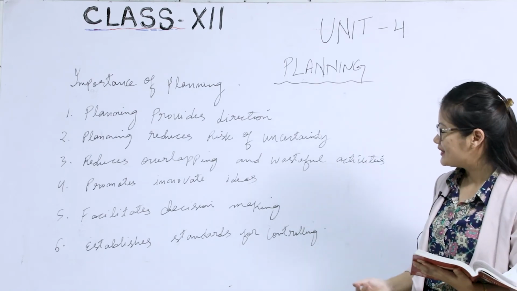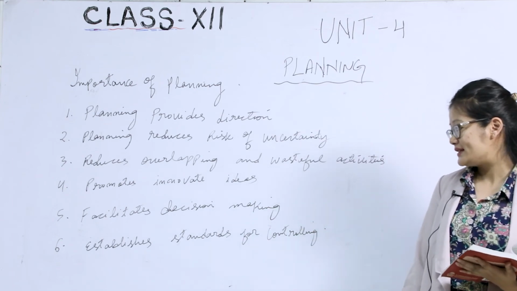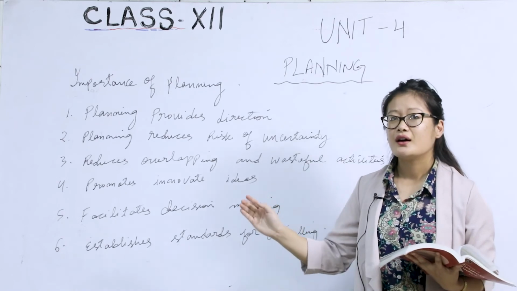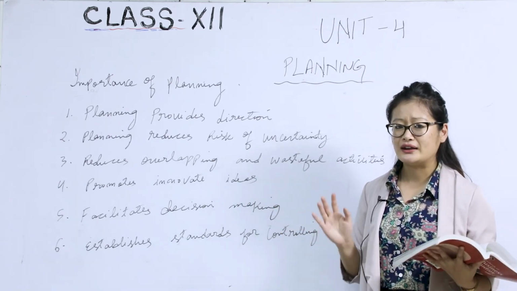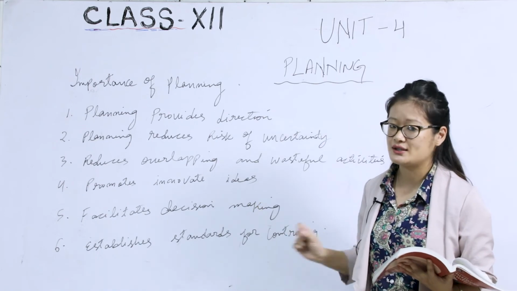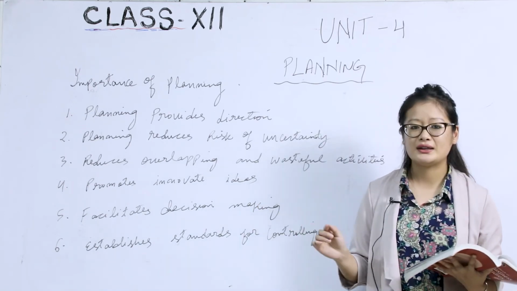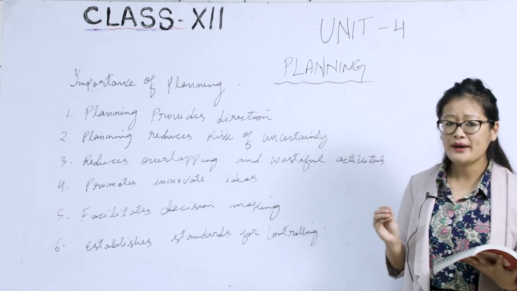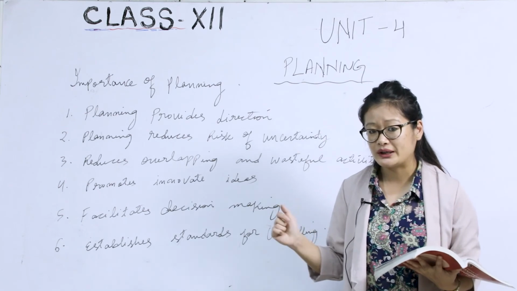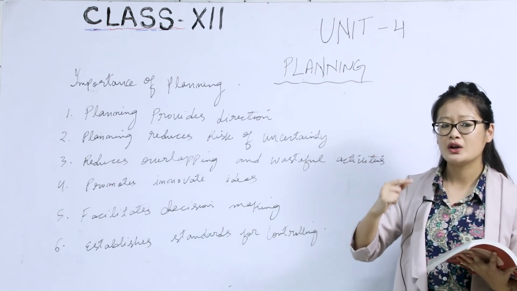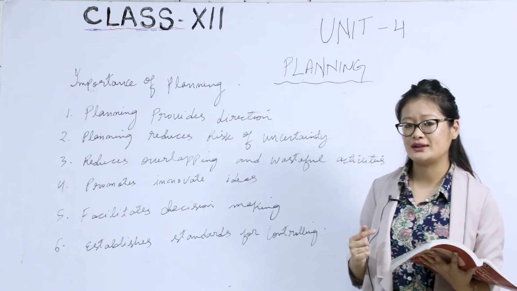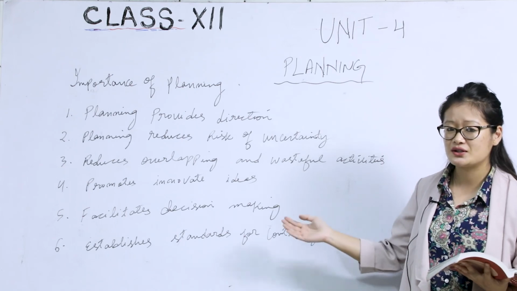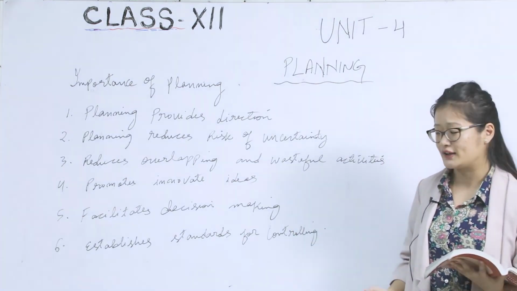Point 5 is facilitates decision making. Planning cannot be done without having decision making. Decision making is the core principle of planning. Why? Because whenever there is decision making, the organization will obviously have a good end result. That is, they will be able to achieve their objectives. So decision making is the core principle of planning.